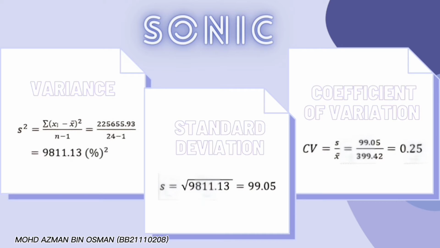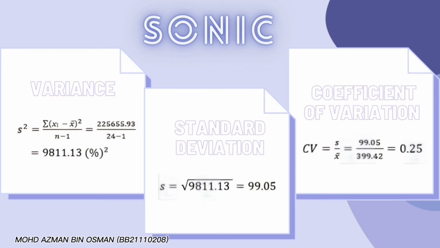Next is standard deviation. It measures the dispersion of a dataset relative to its mean. Standard deviation in finance is often used as a measure of relative riskiness of an asset. The formula for standard deviation is pretty simple. We just need to take the square root of the variance. So the answer of standard deviation for the Sonic Company is 99.05.